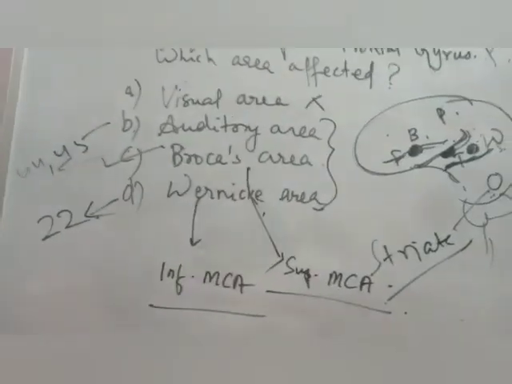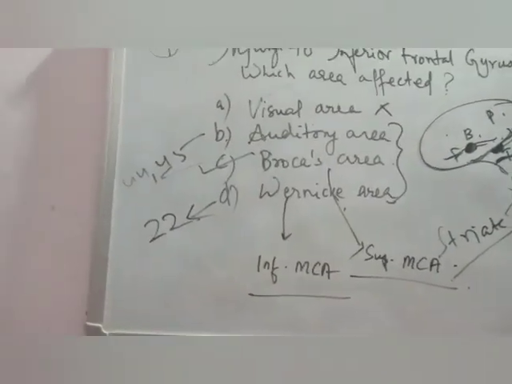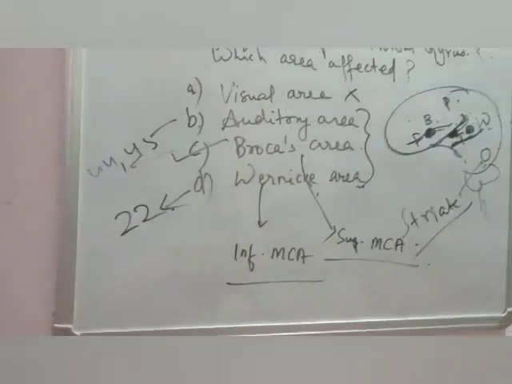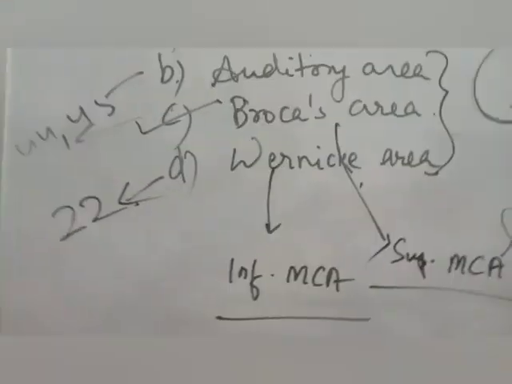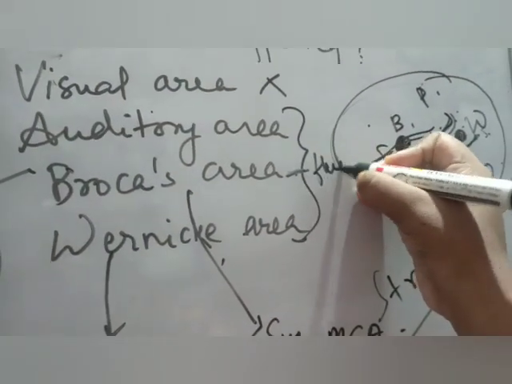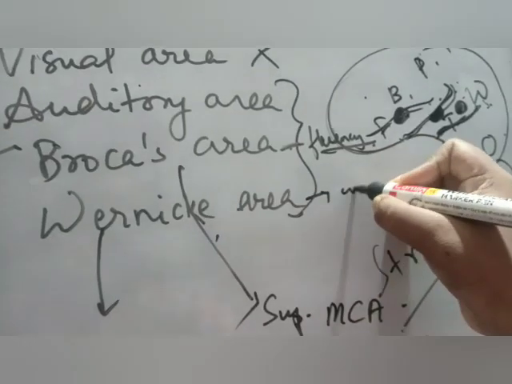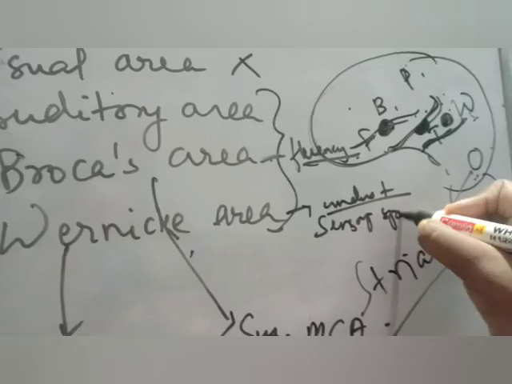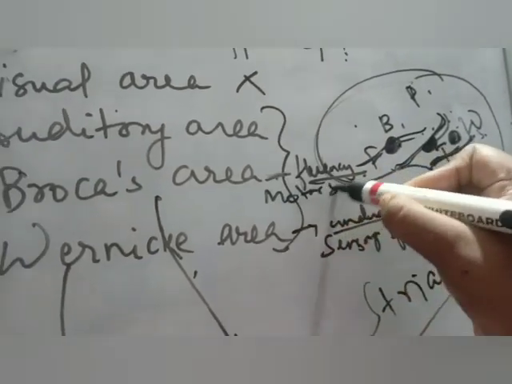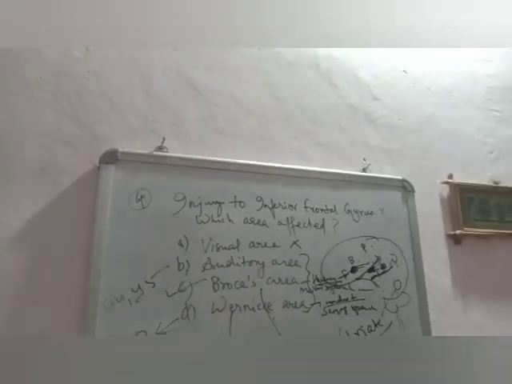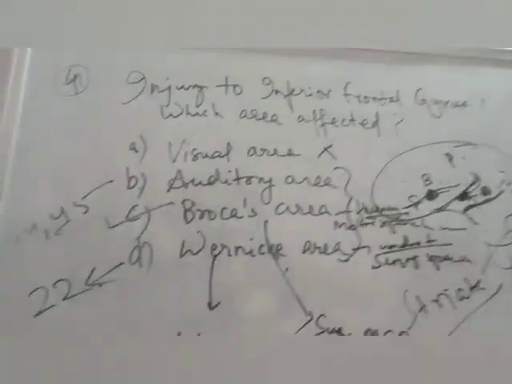So I have a weird mnemonic for it. That is buk. Broca is buk karna. You know buk in Hindi or in regional languages also. Buk means he is talking too much. So Broca is buk. You are talking. So Broca is about fluency. You are able to talk or not. And Wernicke is about understanding. Therefore Wernicke is also known as what? Sensory speech area, and Broca is also known as what? Motor speech area. Okay, so got it? Now you tell me, in other words, if your inferior frontal gyrus is injured, then what will be the problem with the person's speech?